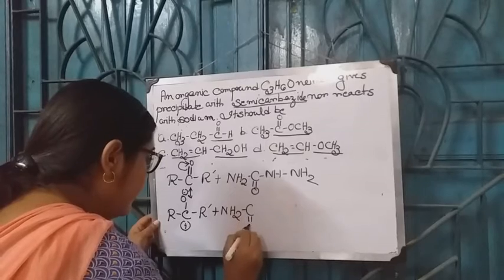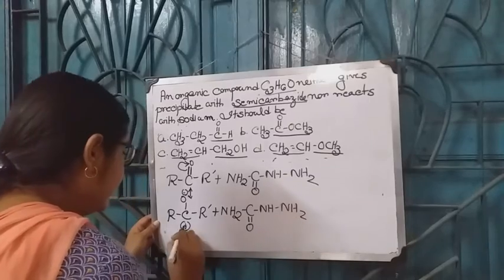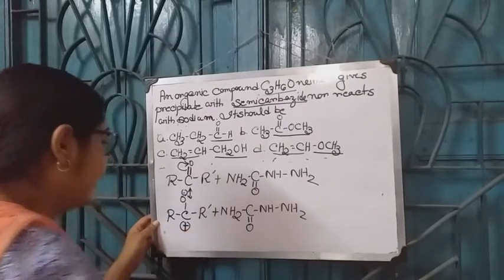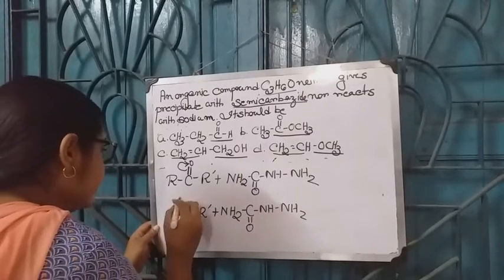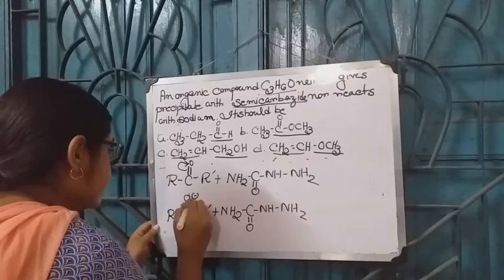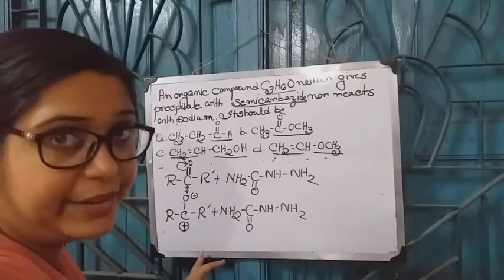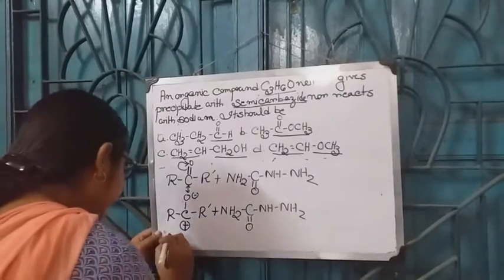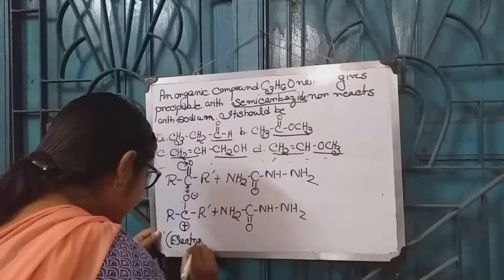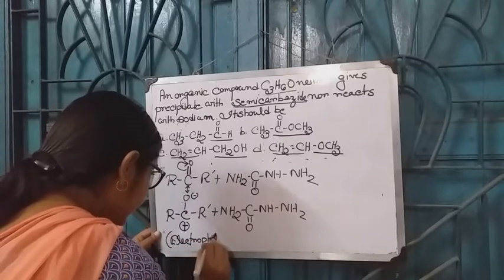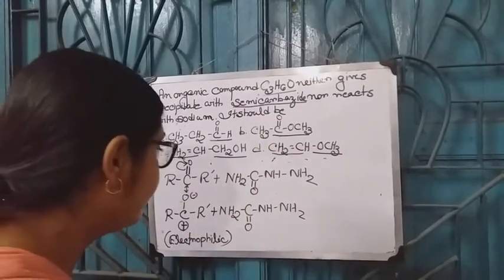R minus, NH2, CO, NH, NH2. Here, the carbonyl carbon is electron deficient, therefore it is electrophilic. Therefore, a nucleophile must attack this electrophilic carbon.